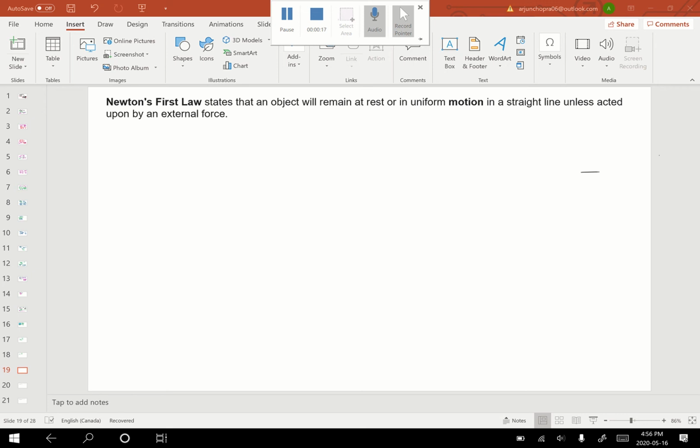What do I mean by that? So, for example, let's suppose there is a car, and this car is moving with the velocity of 100 kilometers per hour in the east direction. So this car will keep on moving at 100 kilometers per hour for an endless period of time until or unless it is acted upon by some external force.